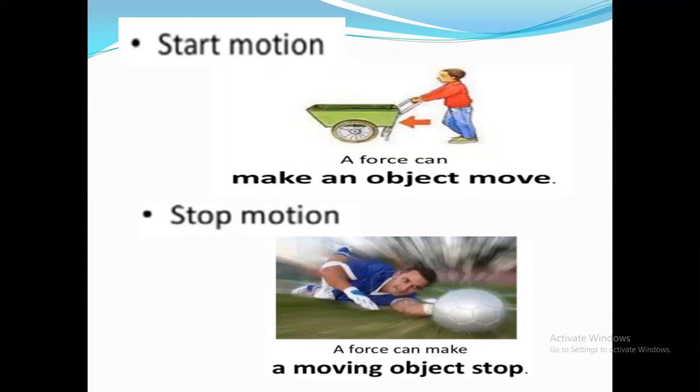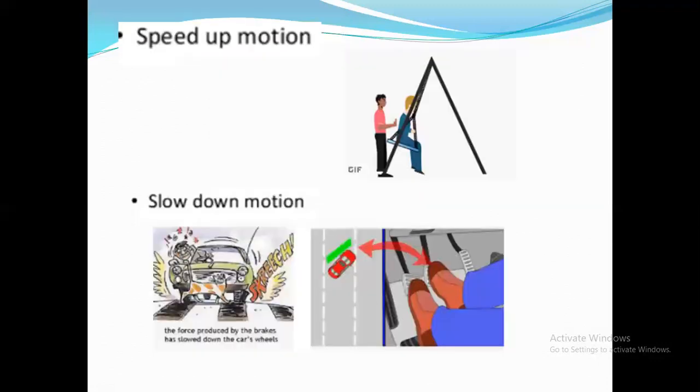Understood? We can do two things. Any body, any object which is at rest, like this trolley was at rest, force applied, it will start moving. Which is already moving, apply force and stop it. Next is speed up motion. Best example, you can see someone is already sitting here on the swing. Another man from the back is applying force to speed up the swing. Okay, so in this manner, force can be applied and it can speed up the motion.